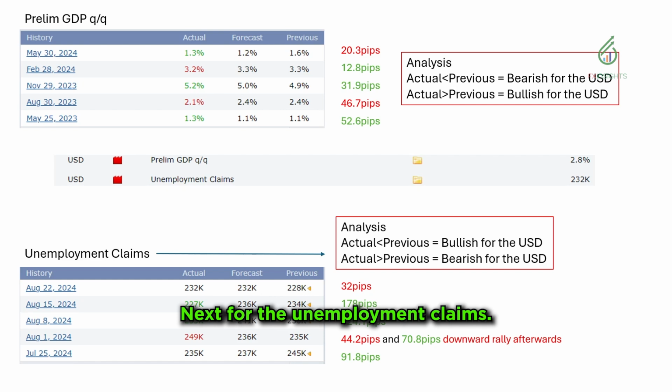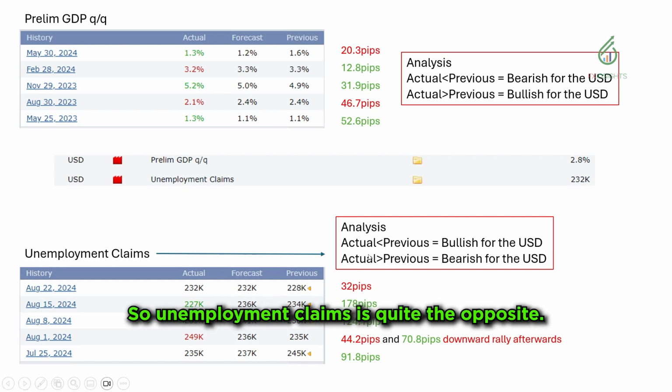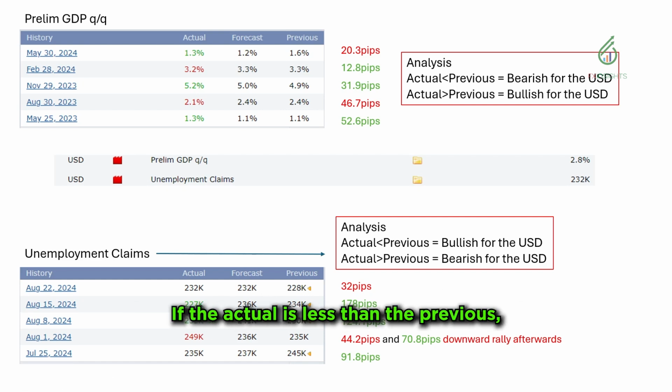Next, the unemployment claims. Unemployment claims is quite the opposite. If the actual is less than the previous, that's actually bullish for the USD. That's good for the economy, as fewer people are going for an unemployment claim for the first time. Of course, if the actual is greater than the previous, that is a sign that the U.S. economy is being bearish. It's bad for the USD. We can see that here.